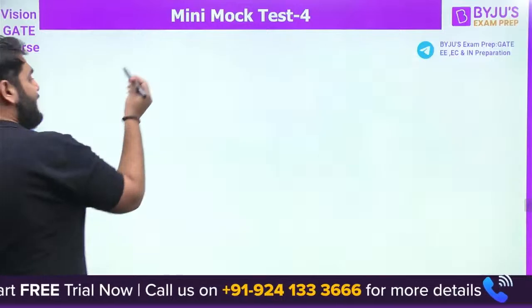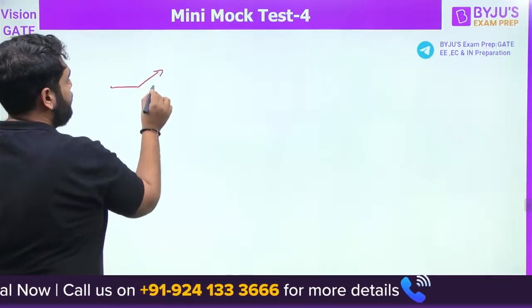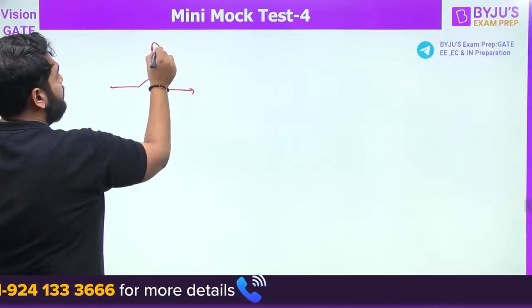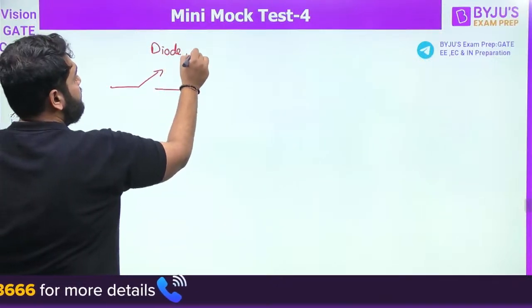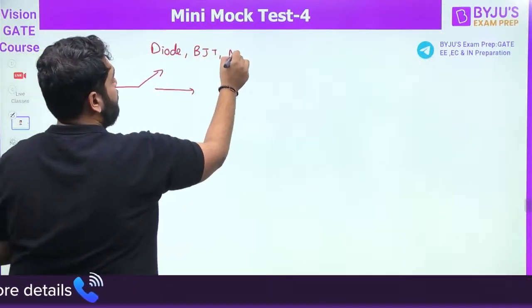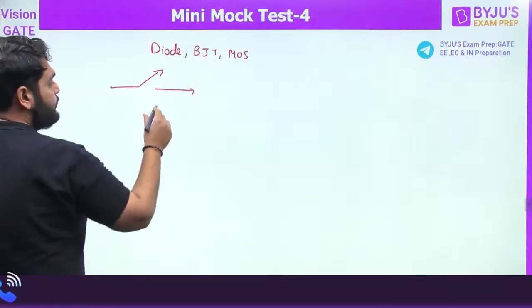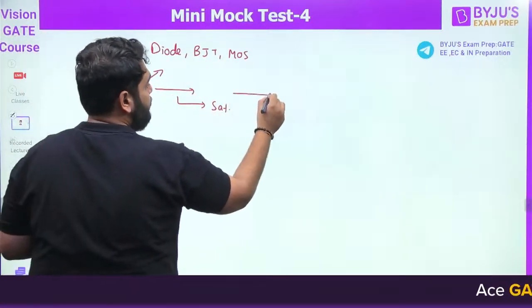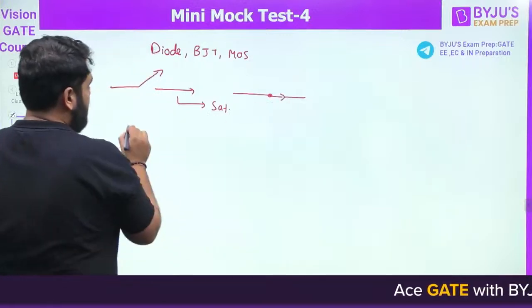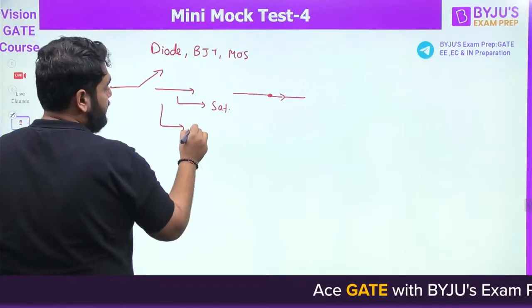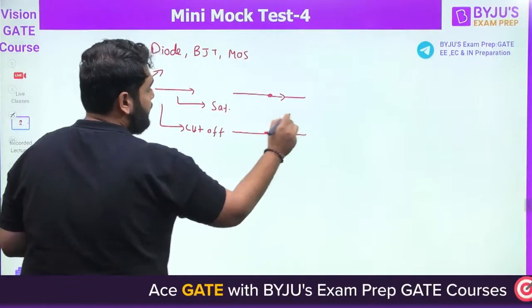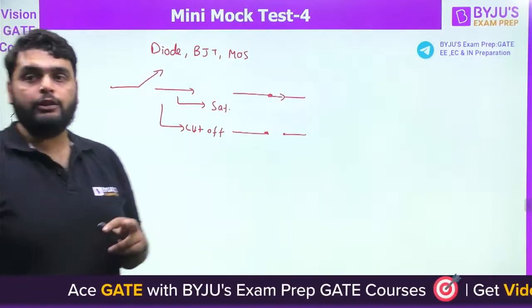If you talk about any device, any switch, this can be your diode, your BJT, or your MOSFET. Any device you choose, when it is in a saturation region, it will act like a short circuit. When these devices are in a cutoff region, they act like an open circuit. One important point you need to understand here.